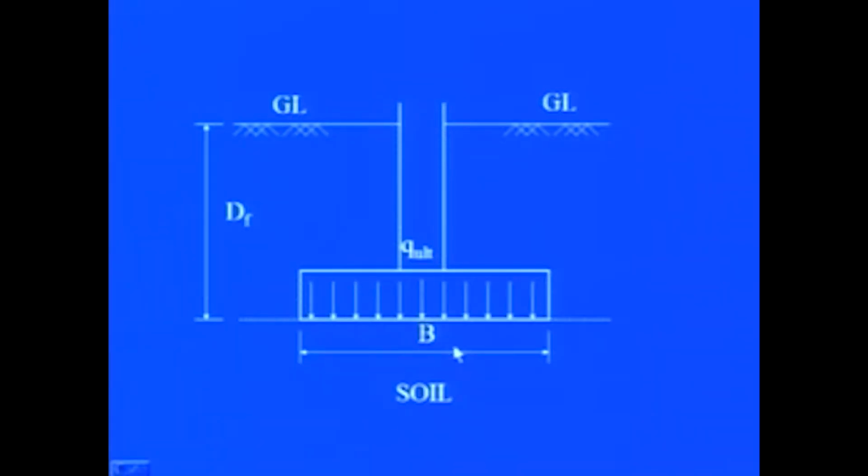Now if you see this figure, you can see that there is a column and a foundation. This foundation transmits load to the soil underneath it.